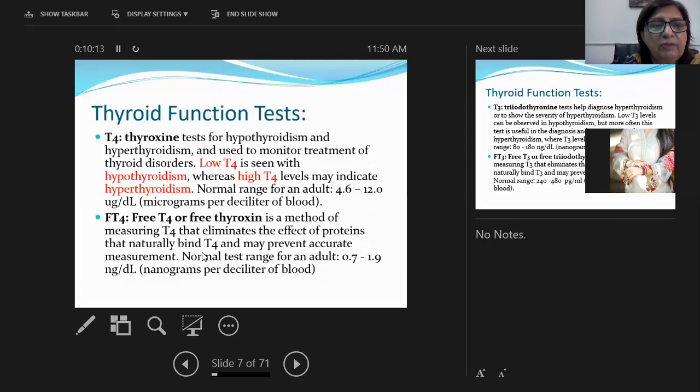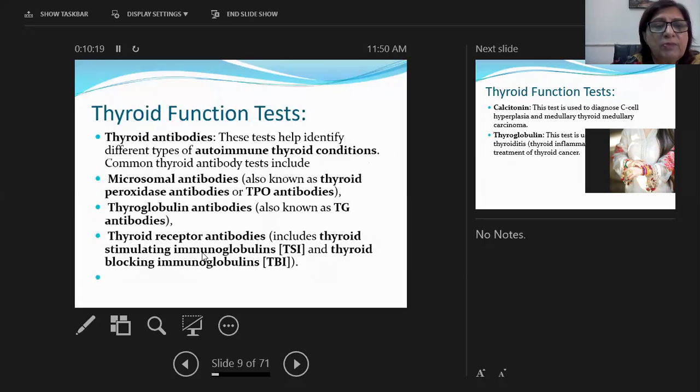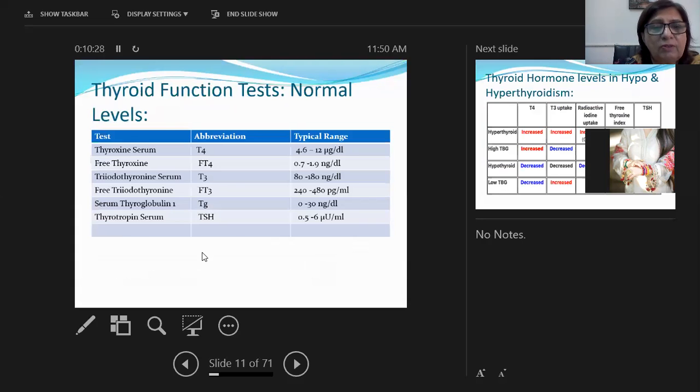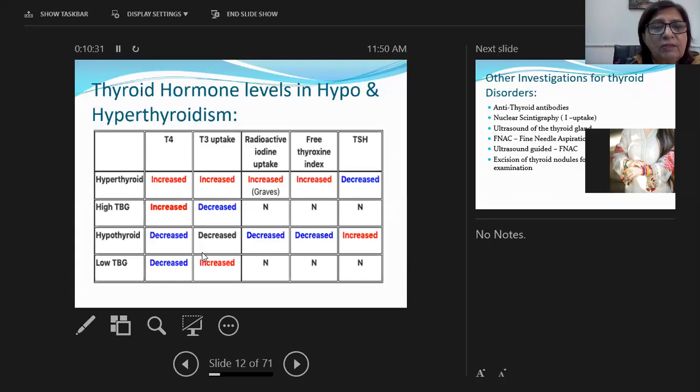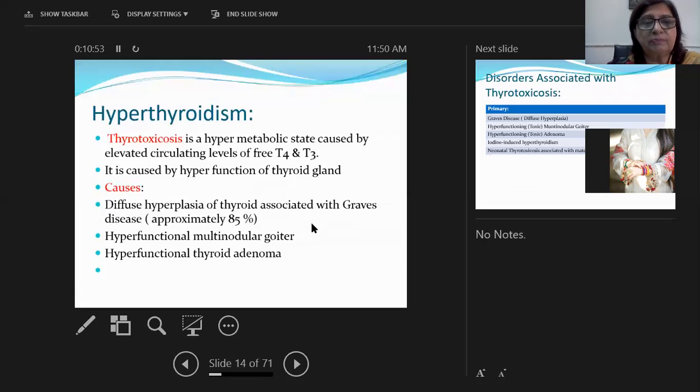Thyroid stimulating hormone level, T4 level, free T4 level, T3 level, free T3 level, antibodies, which are microsomal antibodies, thyroglobulin antibodies, thyroid receptor antibodies, calcitonin level, thyroglobulin level. This is the chart showing the normal values. This chart shows when the T4, T3 levels are going to be increased or decreased. These are the other investigations which one can do to diagnose thyroid lesions: anti-thyroid antibodies, nuclear scintigraphy or iodine uptake, ultrasound of the thyroid gland, fine needle aspiration cytology, ultrasound guided FNAC, and excision of thyroid nodule for histopathological examination.